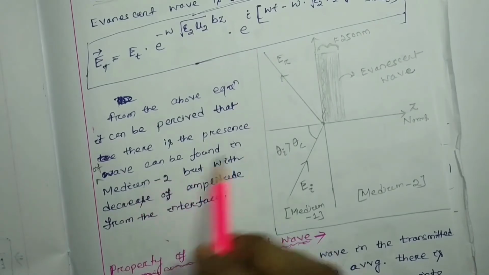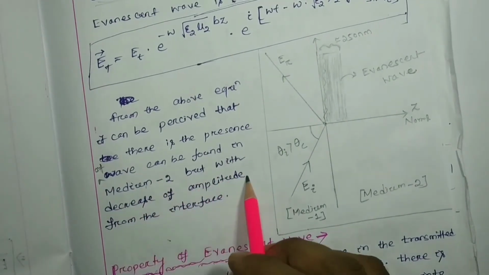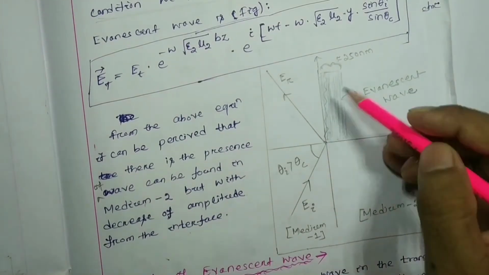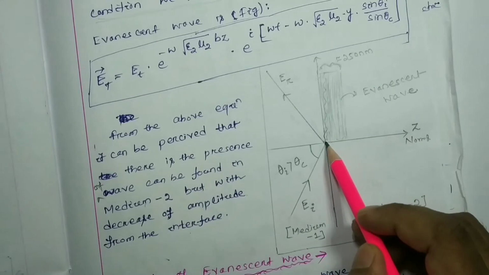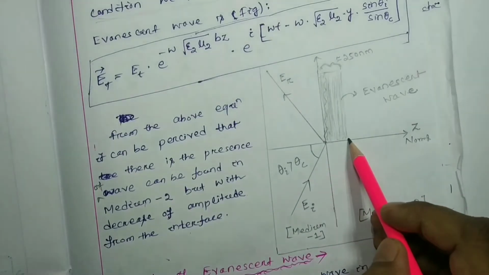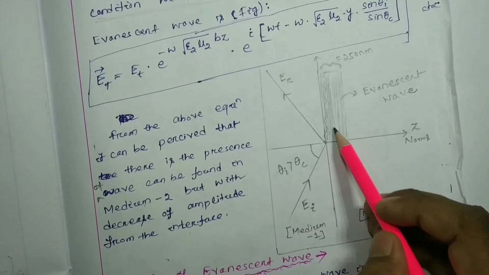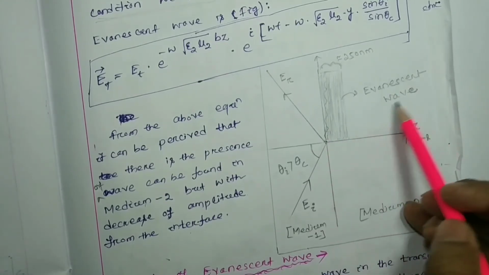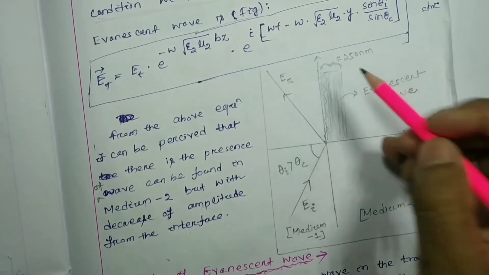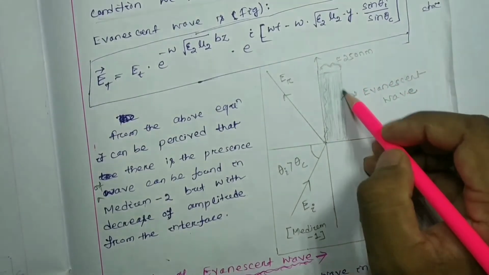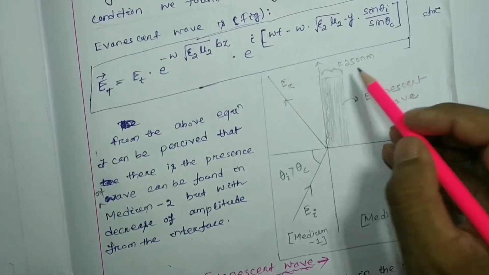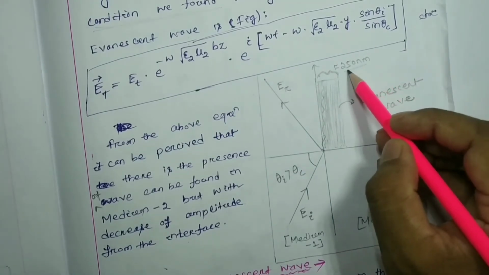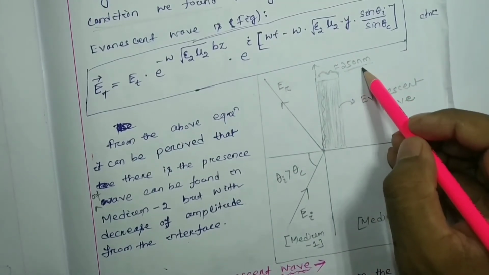So wave can be found in medium 2 but with decrease of amplitude from the interface. If you move from the interface along the positive z axis direction, the intensity decreases gradually, due to the evanescent wave in the second medium. This intensity is distributed over a very thin length, around 250 nanometers.